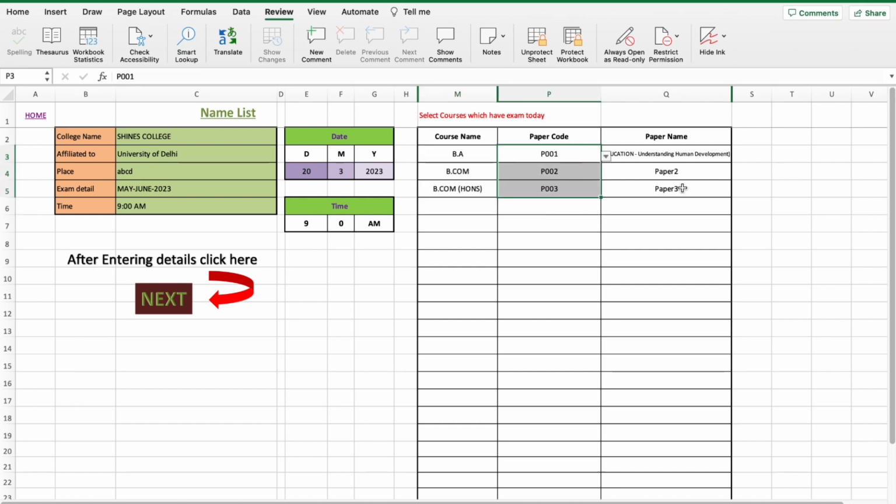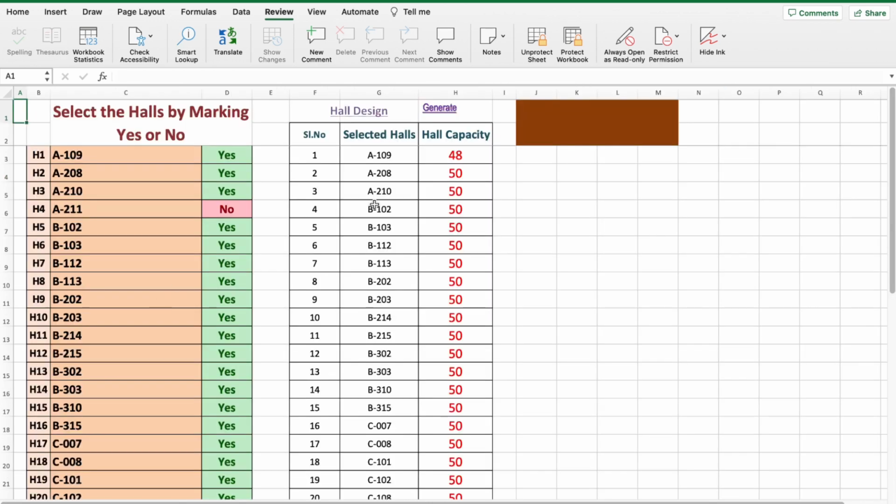Let's see how they are seated. The next option is to select the halls. You have to select the halls from the list. Already we have given the hall numbers. From the list I am going to select the halls by marking them as yes or no. If you don't want any hall, you can leave it empty. If I don't want this hall, it is updated that 109 is not there. If I want it, then I can add yes, so 109 comes at the top.